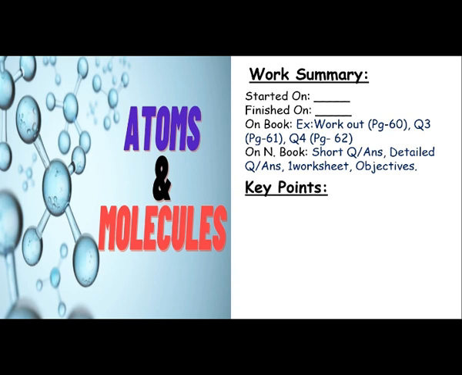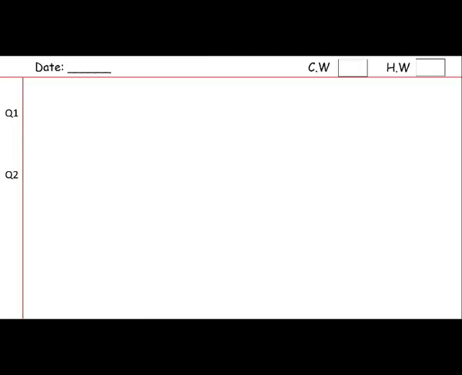Just below that, you have to write a heading of key points. As we have learned about it already, you have to write at least 5 to 7 points about the chapter, that what you have learned in it, what is atom, what is molecules, what we have learned about the elements and compounds.